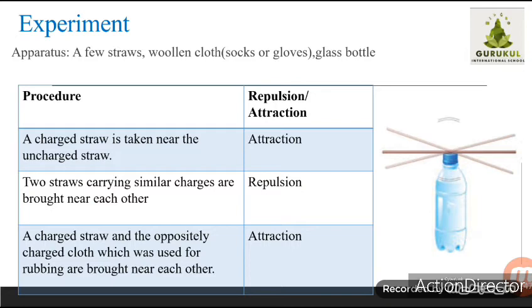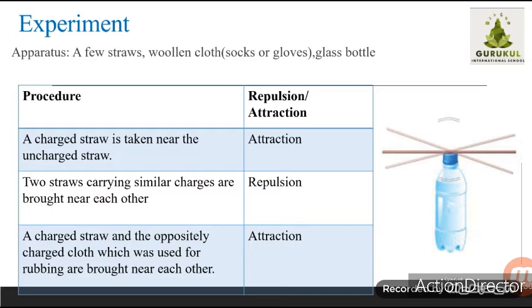Electrically charged objects attract uncharged objects. First conclusion is what? If one object is charged and another is not charged, both of them can attract, correct. Second conclusion is what? There is repulsion, meaning they will push away each other. There is repulsion between like charges. Third conclusion, there is attraction between unlike electric charges. Hence, repulsion is used as a test for identifying an electrically charged object, correct.